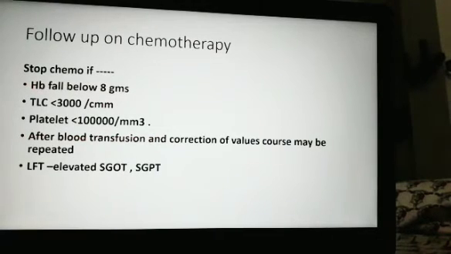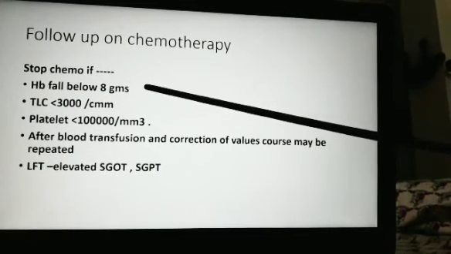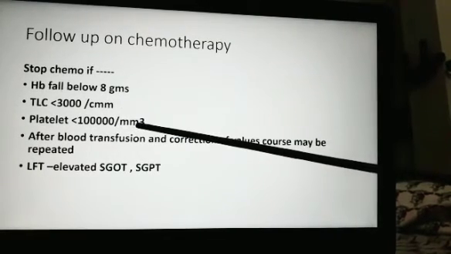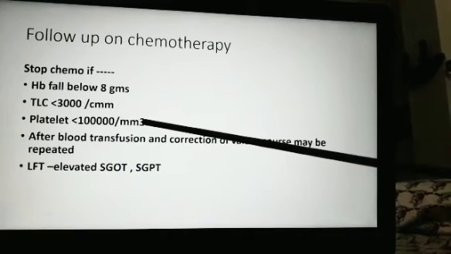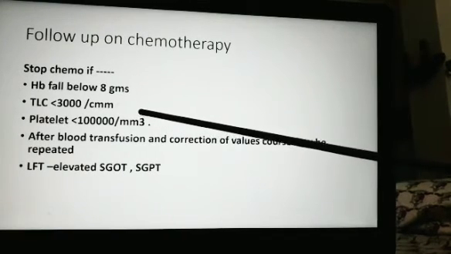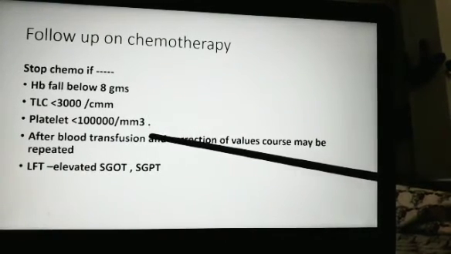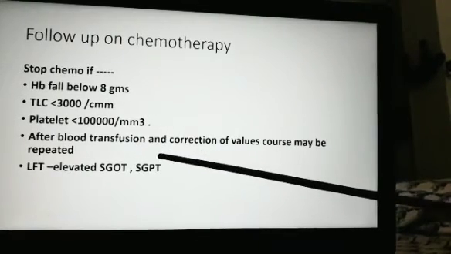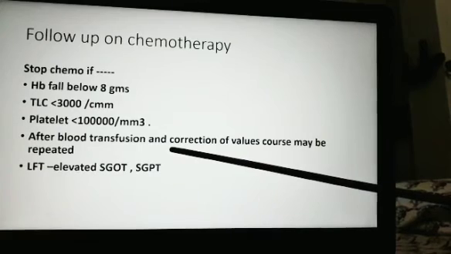What is the follow-up which is a must after chemotherapy? Of course, erythropoiesis is hampered. It affects the bone marrow. Naturally, hemoglobin will fall, total count will be less, platelet count will be less. These are the critical values. There you have to stop the chemotherapy, give blood transfusion, correct these readings, and then the second cycle of chemotherapy can be started.